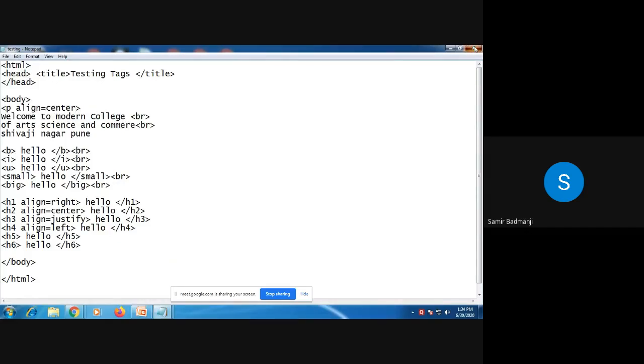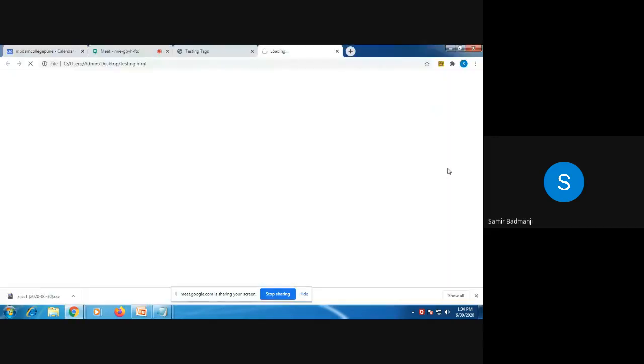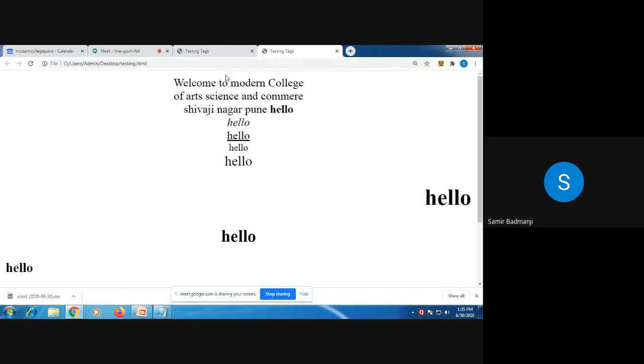Close this, double click on testing. See, everything is aligned to the center. Hello is aligned to the right because in H1 we have specified aligned to the right. So that is why this has gone to the right. By default, whatever you write in the paragraph tag will be aligned to the center. All of you understood? Yes.